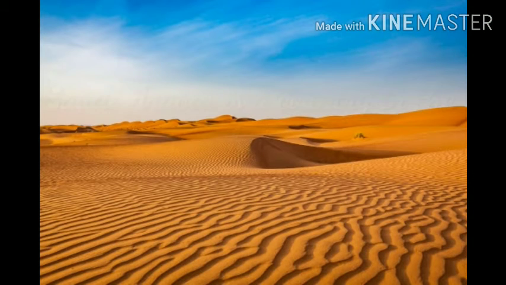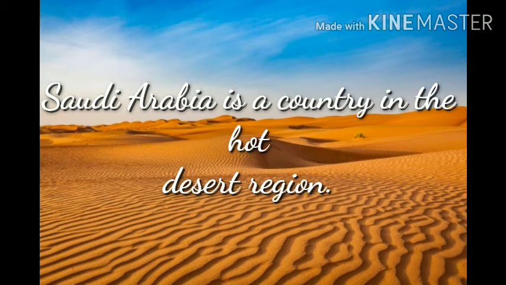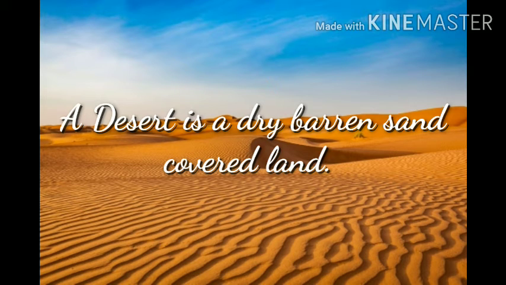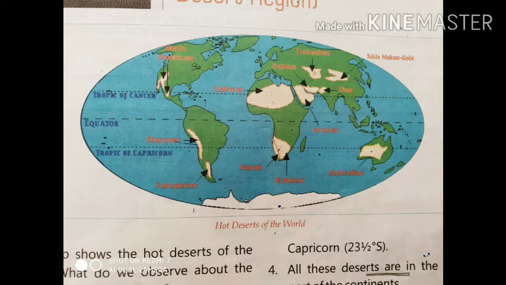Saudi Arabia. Saudi Arabia is a country in the hot desert region. Children, do you know what's a desert? A desert is a dry, barren, sand-covered land, and Saudi Arabia is a land of hot sands.